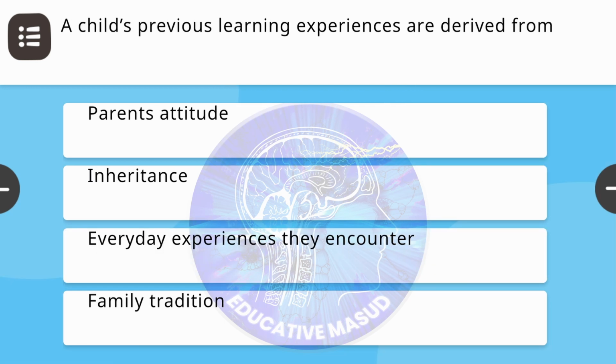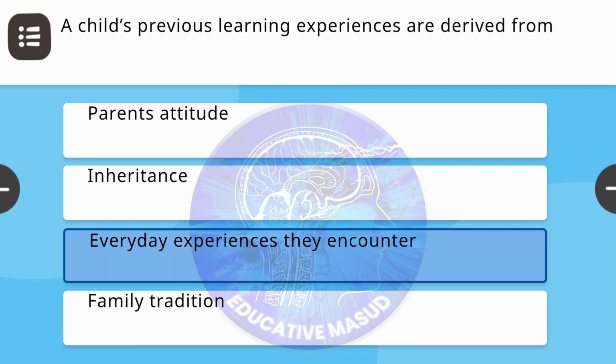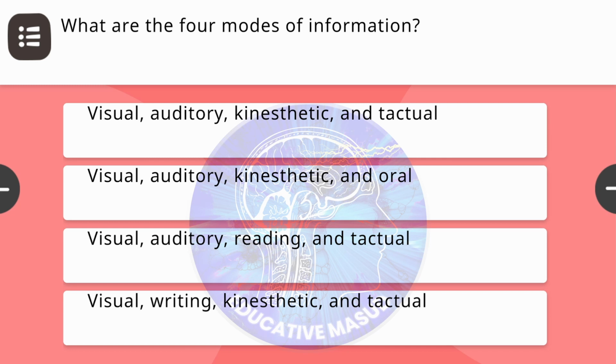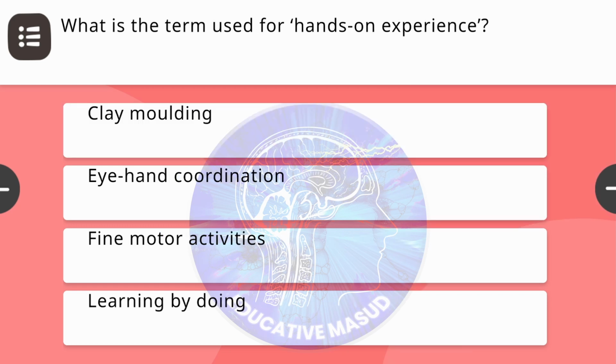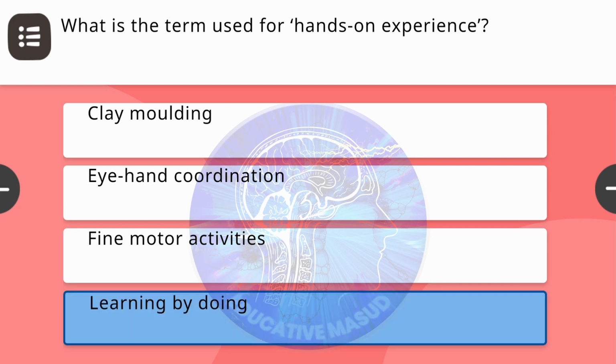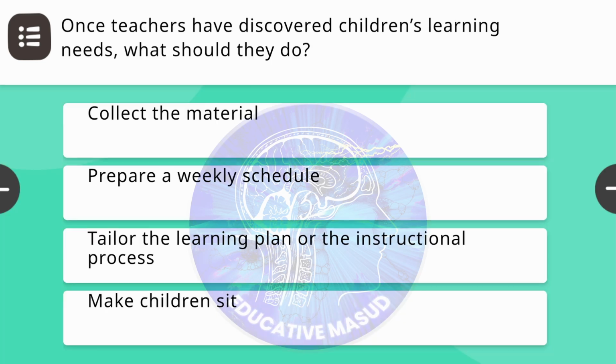Next question. A child's previous learning experiences are derived from? Correct answer is everyday experiences they encounter. Next question. What are the 4 modes of information? Correct answer is visual, auditory, kinesthetic and textual. Next question. What is the term used for hands-on experience? Correct answer is learning by doing.